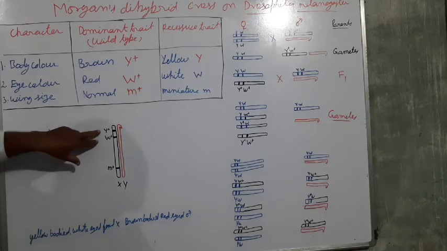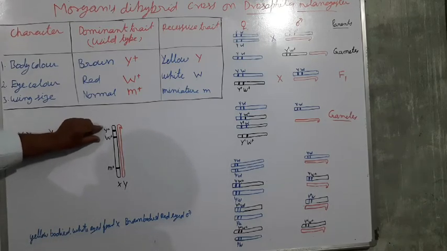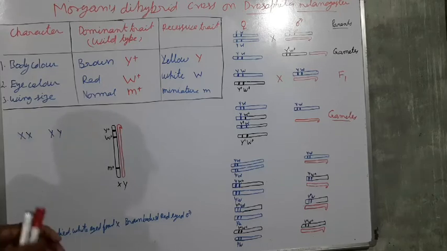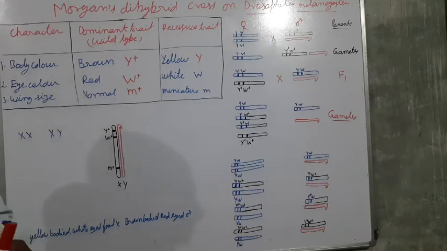The locations of the y and w genes are very close to each other. Genes which are very close to each other are tightly linked.